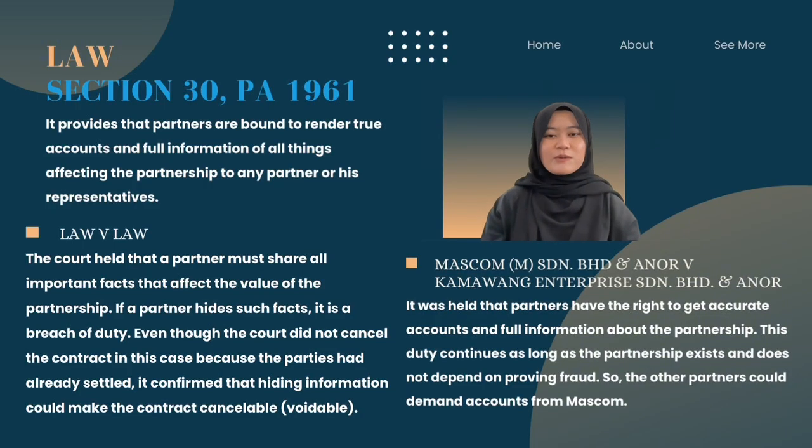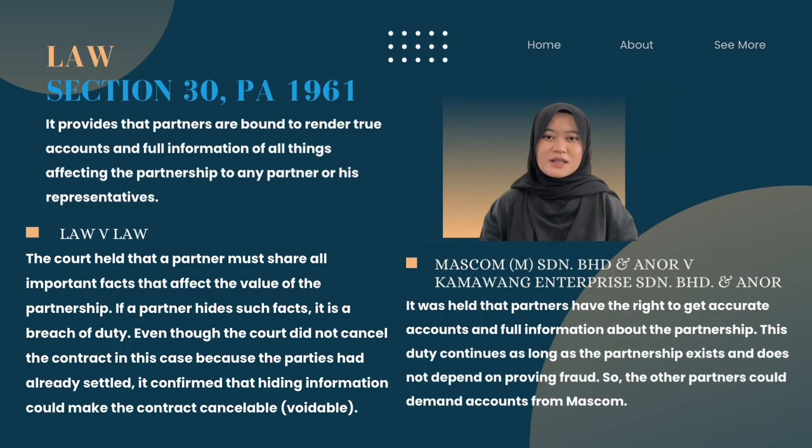So now we move on to the next law that can be applied to this case, which is Section 30 under the Partnership Act 1961. Section 30 is about the duty to render true accounts and full information. Every partner is bound to deliver a true financial statement and information that may affect the partnership to any partner.